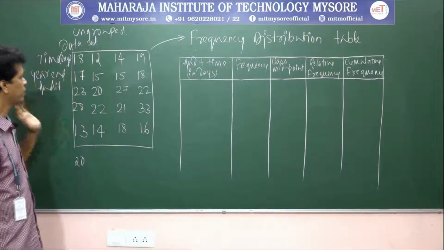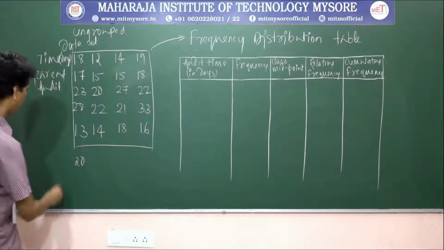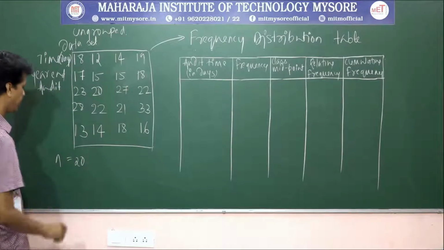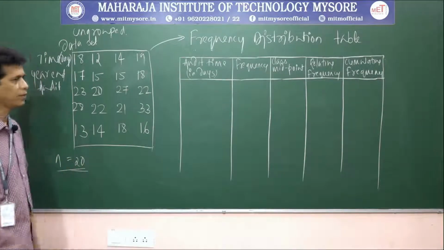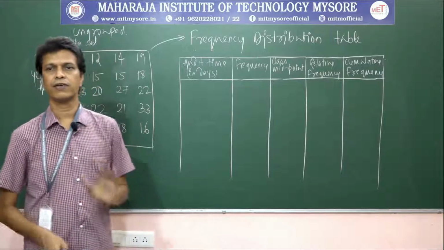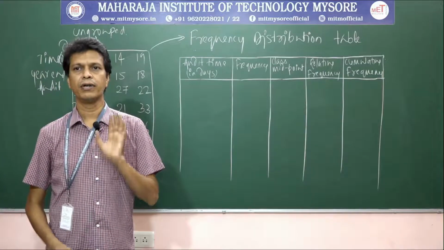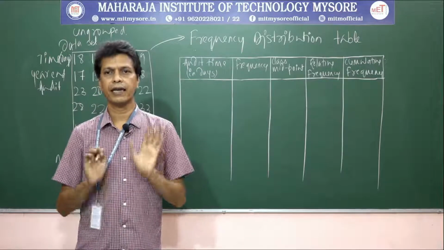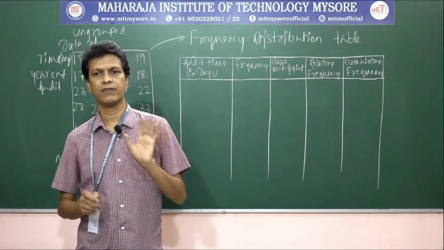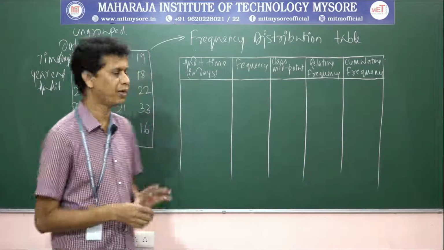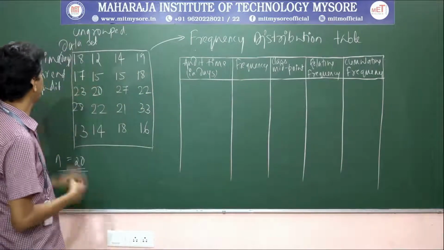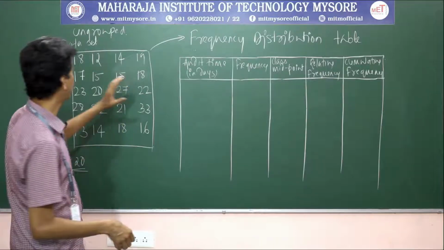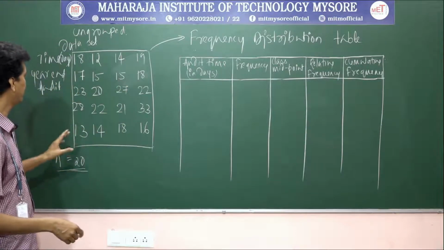Okay. What is the first point? There are n number of elements, 20 elements. First, we need to determine the range of the raw data. What do you mean by range? Range is nothing but the difference between the largest value and the smallest value of the data points. So, how do we identify the smallest and the largest value?